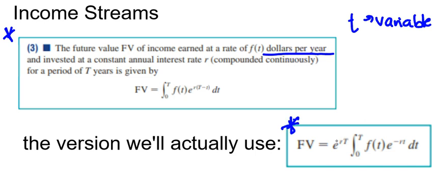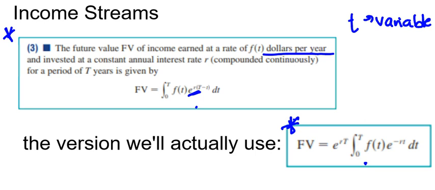It's e to the r capital T, times the integral from 0 to capital T of your function times e to the negative r little t, which again is a variable you won't plug anything in for. The only difference between these two is that this one took the e to the r capital T term out and put it in front.